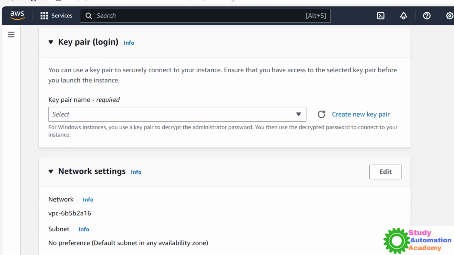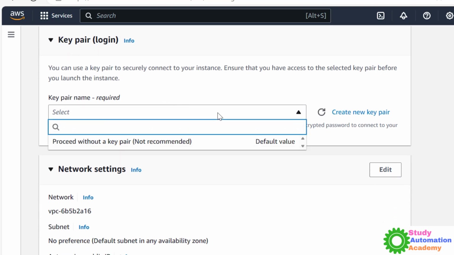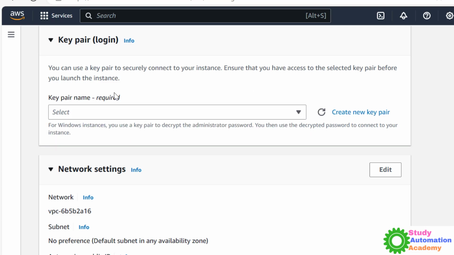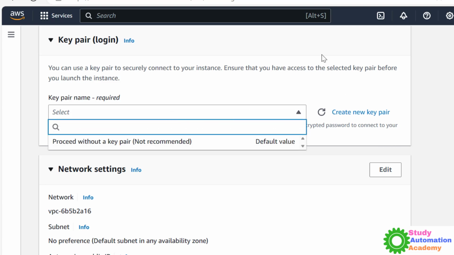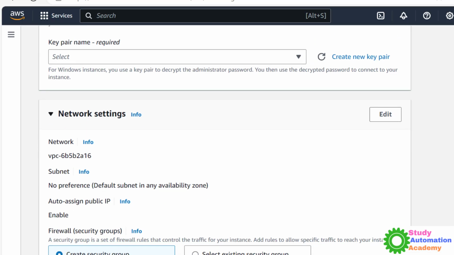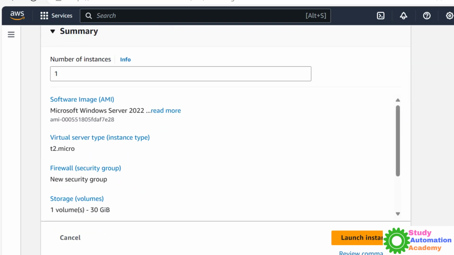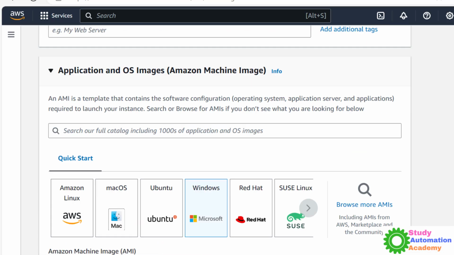And then this is the key pair, right? Basically you can create any key pair to log in, or you can just put any name here. This one will be stored in KMS, and then we have network, right? So these things are fine. You can put anything here, and then it will create your system.